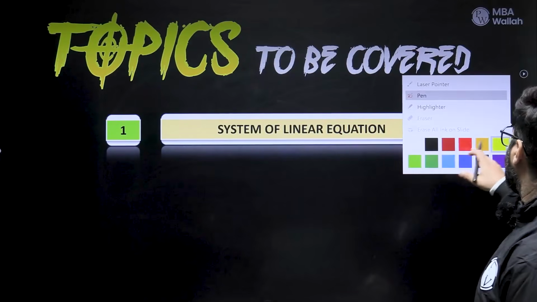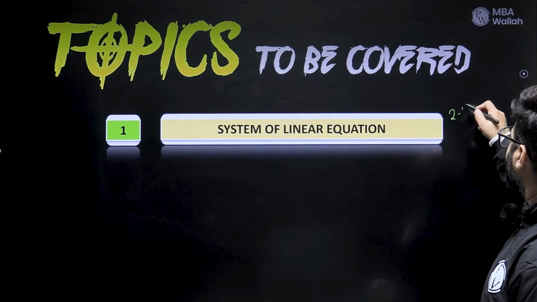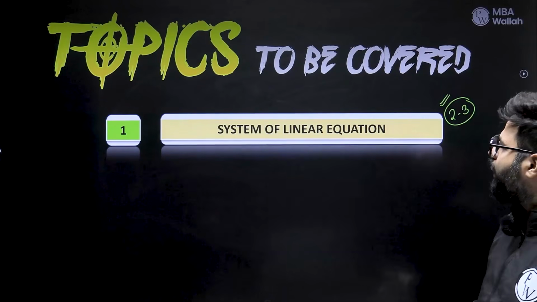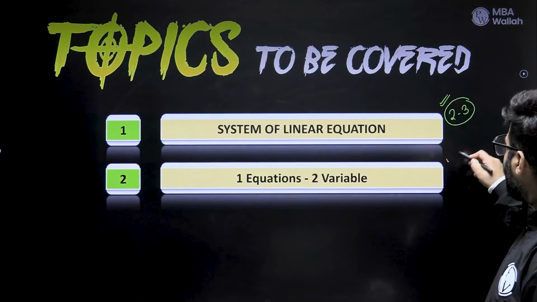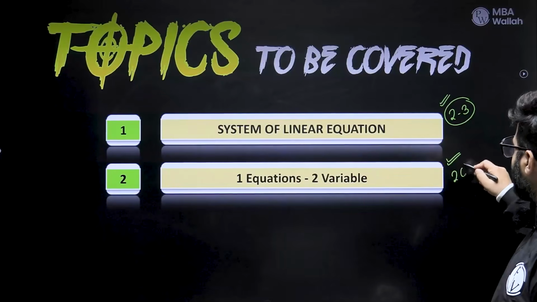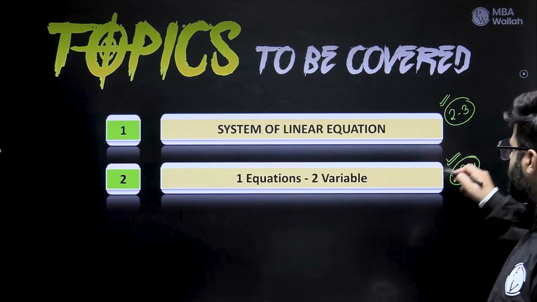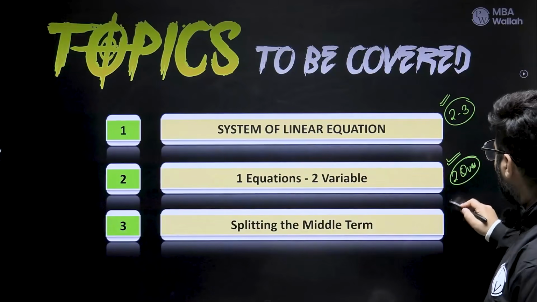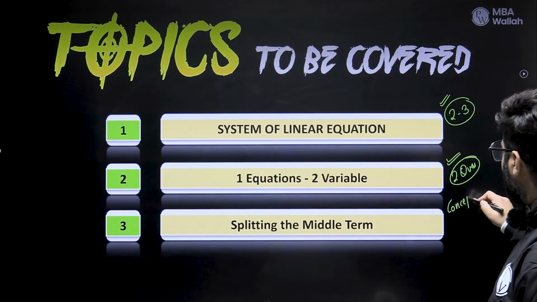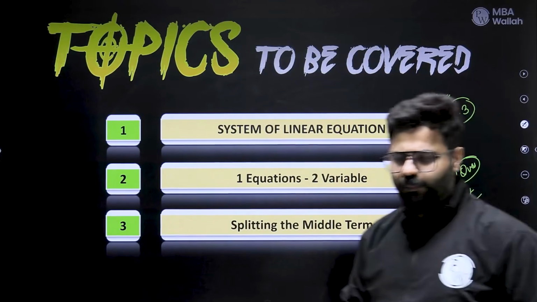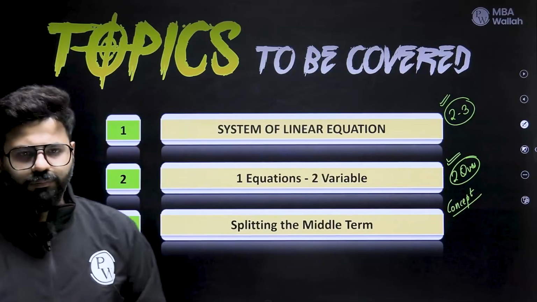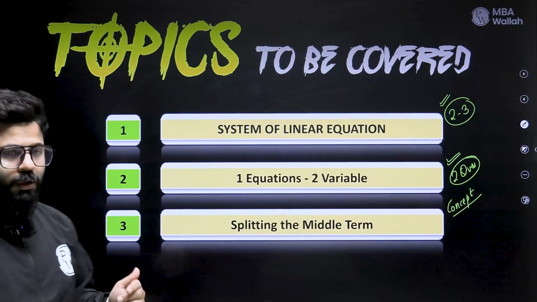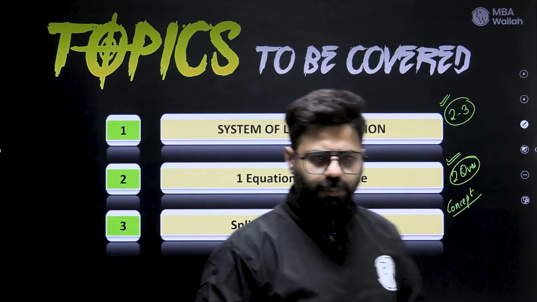We have seen around 2 to 3 PYQs in the past 5 years on this particular topic, so a gold mine. We'll talk about one equation, two variable. Again, we have seen around 2 questions on this topic as well in the past 3-4 years, gold mine. Splitting the middle term, a very basic concept gonna be used in every paper of CAT Quant. So forming the foundations as well as looking at those topics which you're definitely gonna see in the paper.